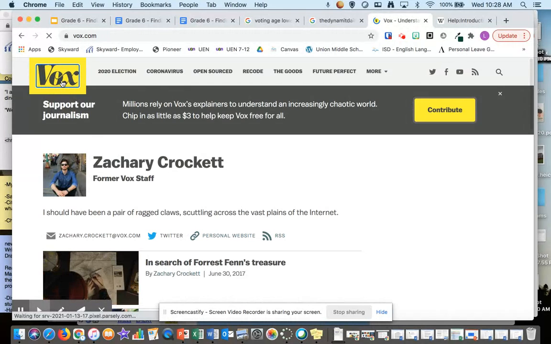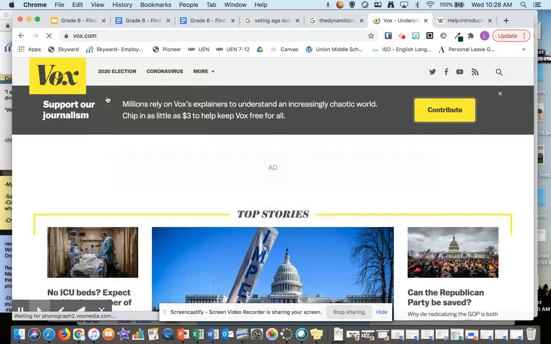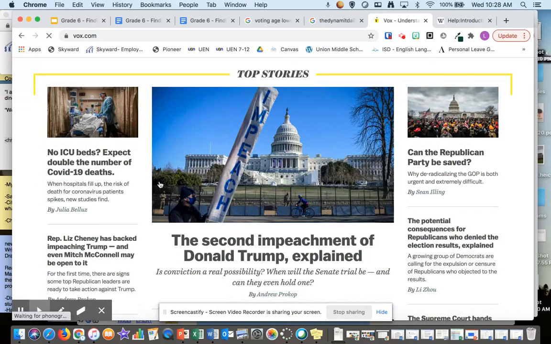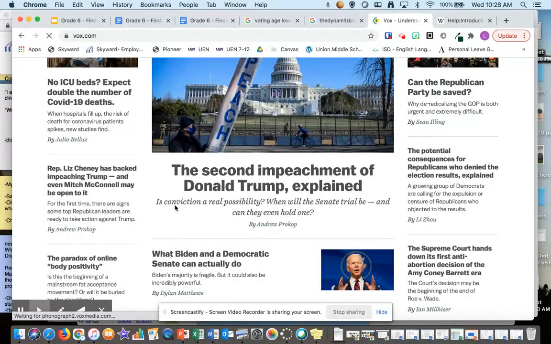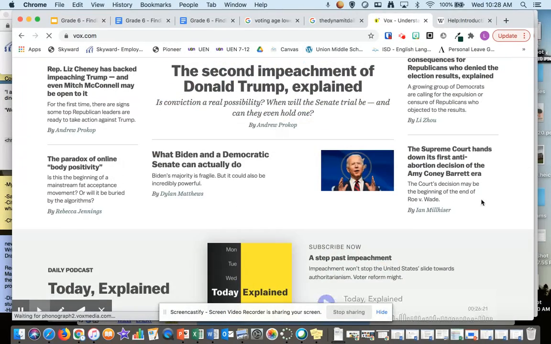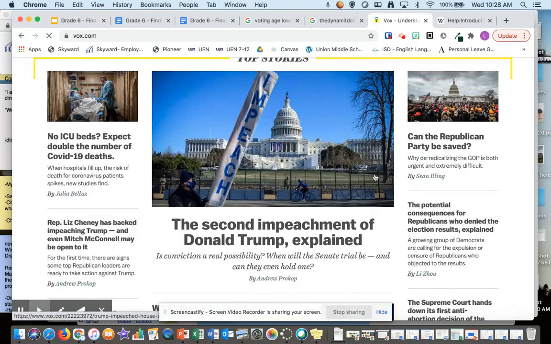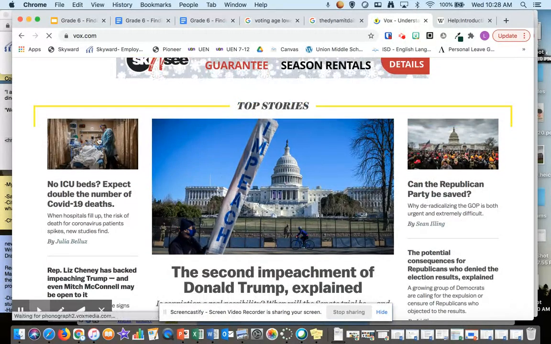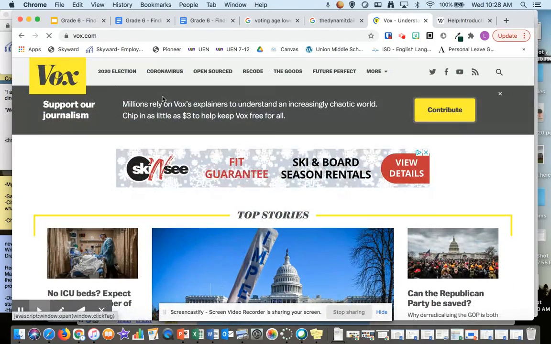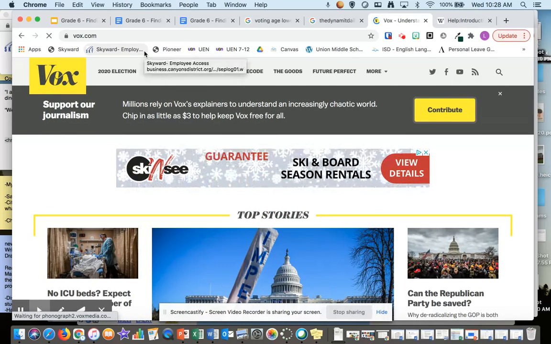We can also check the actual website, which looks like they're giving the top numbers. Second impeachment of Donald Trump explained. A lot of these are top articles that we've seen a lot. You could even check these ones as well. So based on everything, it is an official site. They have different sources. The author was credible. It looks like an official news site. Not just looks, but you can corroborate. You can double check all of these that they're posting. So this one is definitely a credible news site.